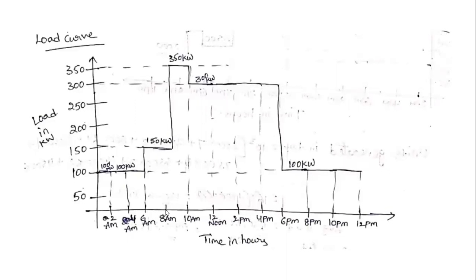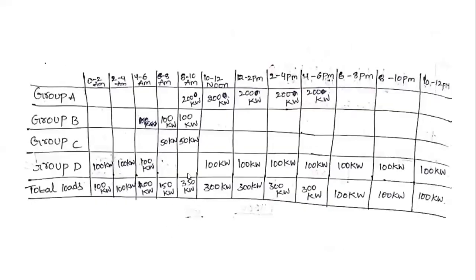Therefore 6 to 8 a.m. we are obtaining 150 kilowatts. Next, 8 to 10 a.m. we are obtaining 350 kilowatts.